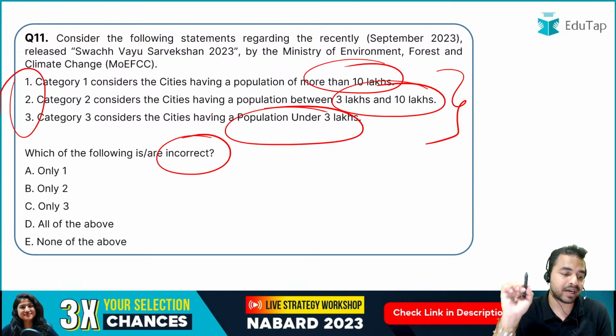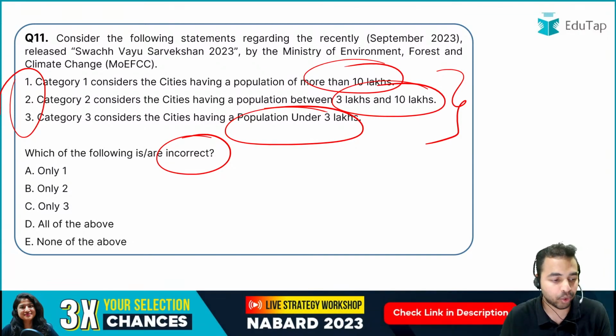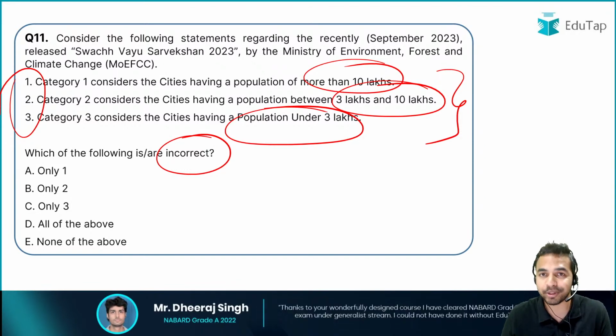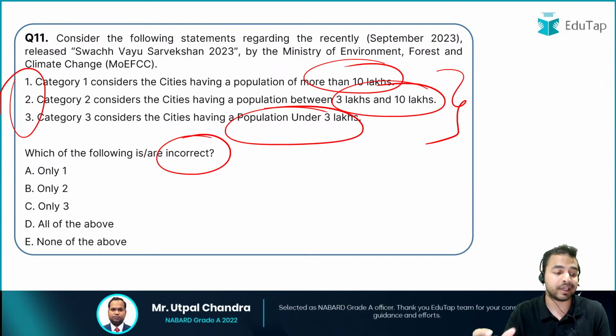So what is the right answer here? What is the statement that is incorrectly mentioned here? I told you that the categories are very important. Basically this question is on the second dimension of the report, that is about part, that what exactly the report is assessing. What are the different parameters used? What are the different categories as per which these particular cities have been divided?